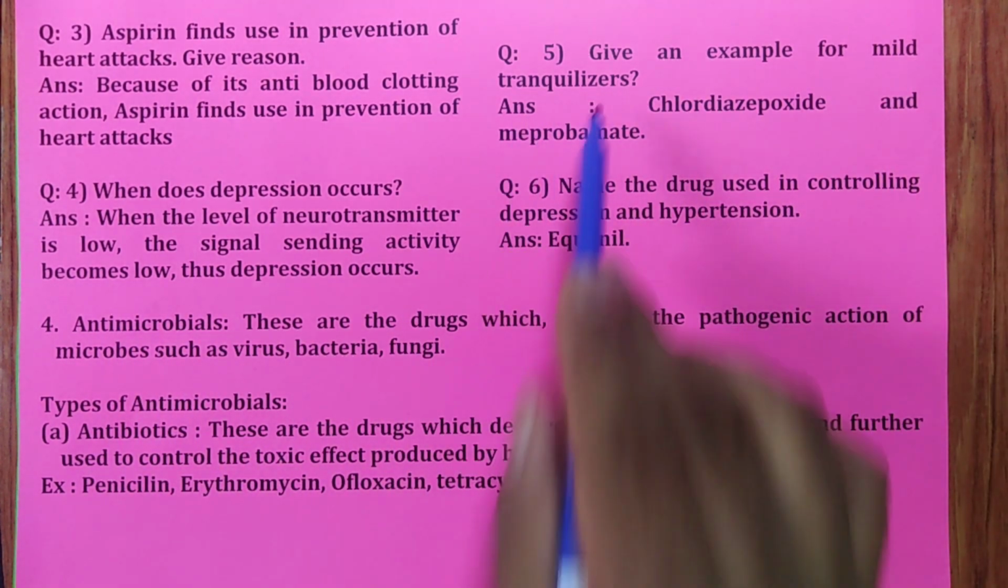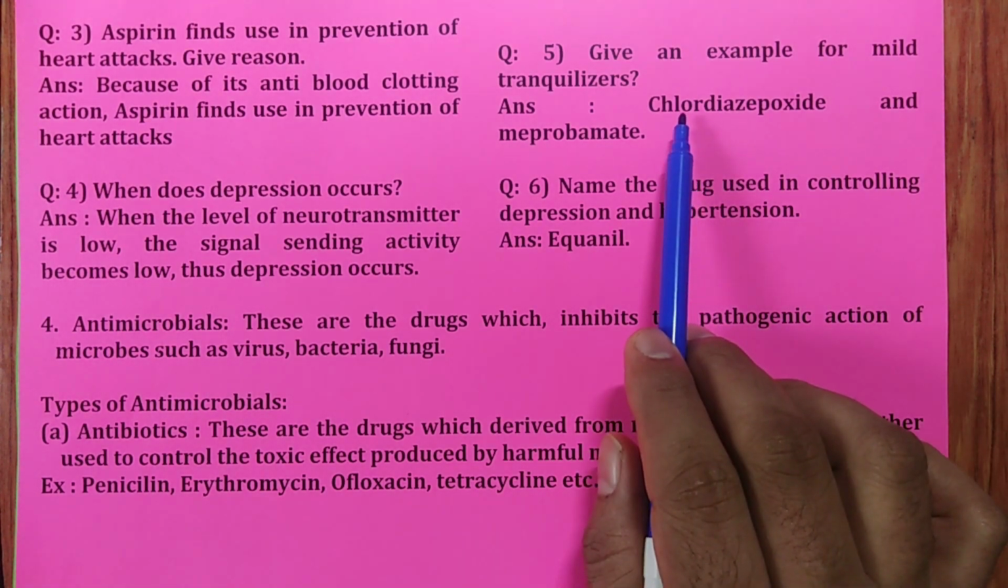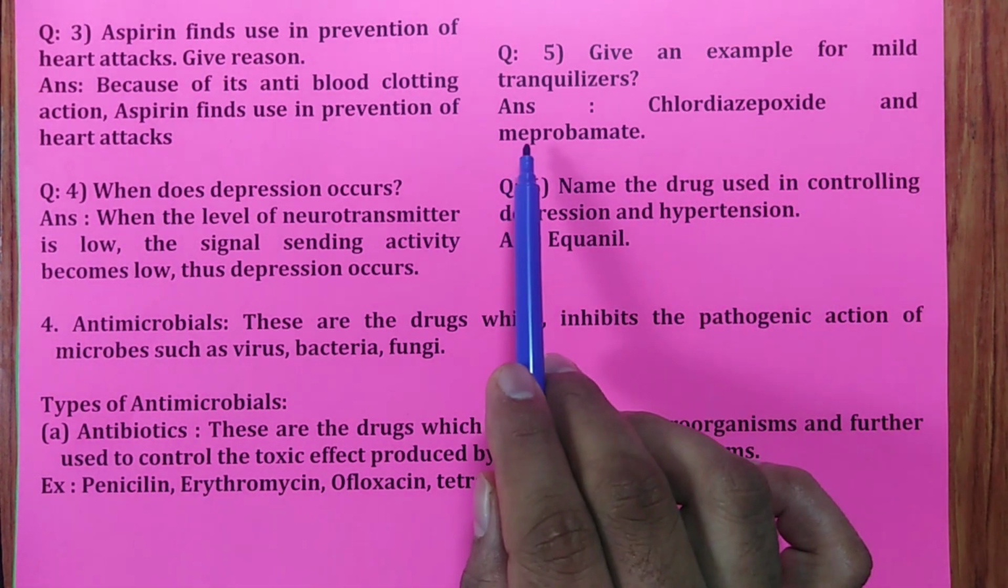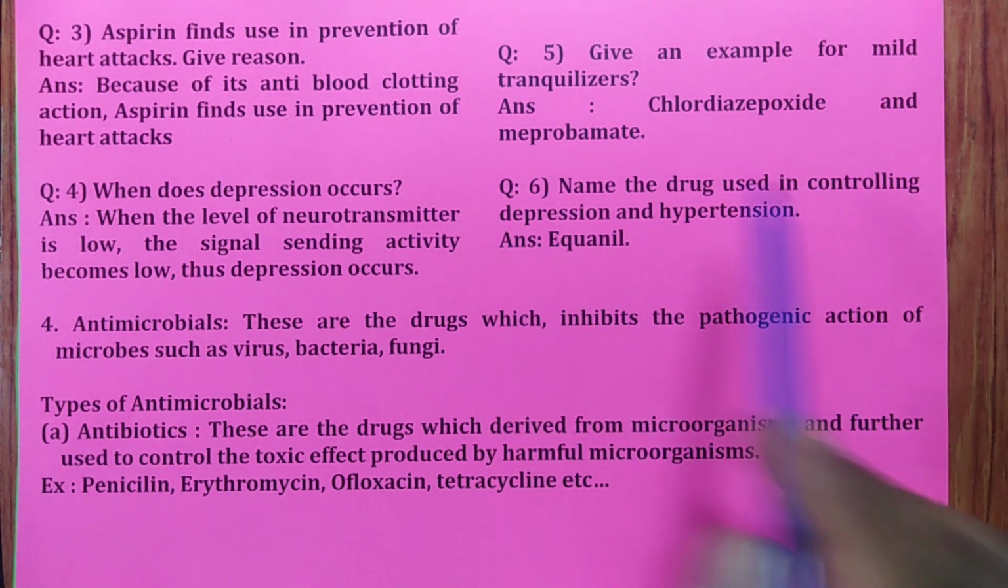Give an example for mild tranquilizers if they ask. Remember, mild tranquilizers: chlordiazepoxide and meprobamate. So these two are the mild tranquilizers. It's very difficult to remember the names. I know that, because it is very difficult for me also to remember.